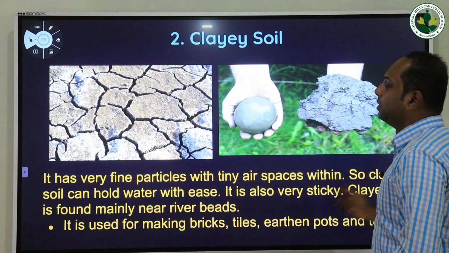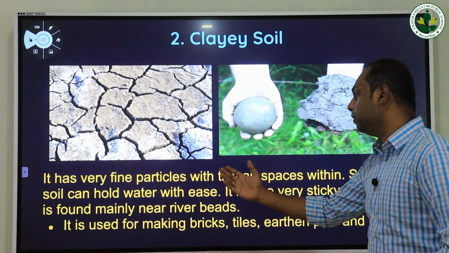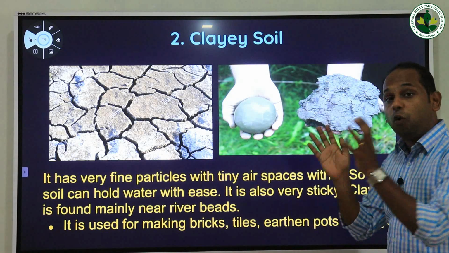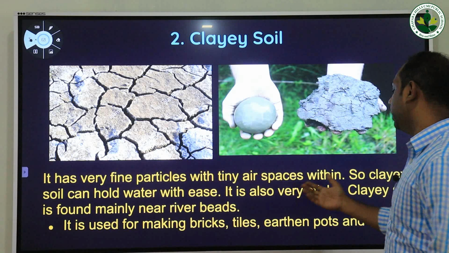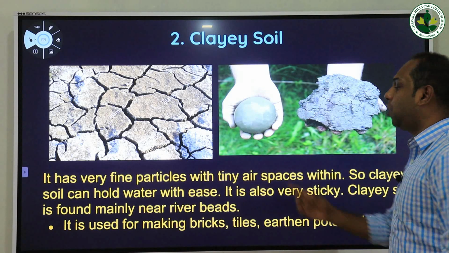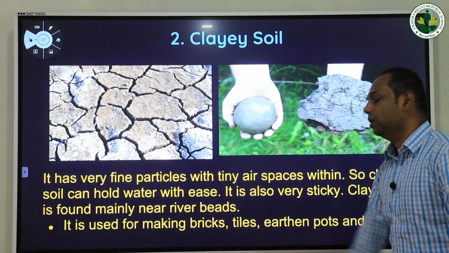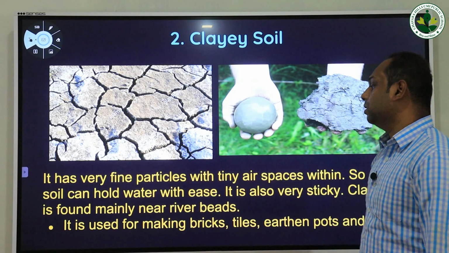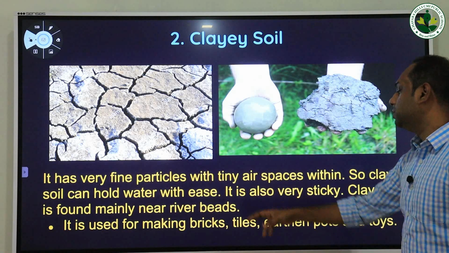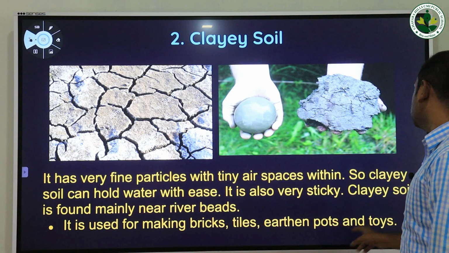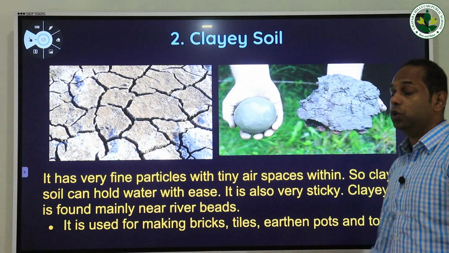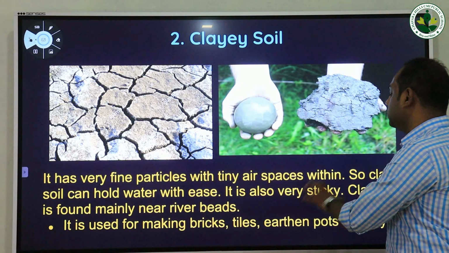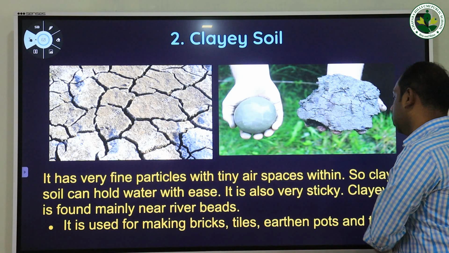So the clay soil can hold water with ease. Most of the time, this clay soil contains what? Water in it. It is also very sticky. Clay soil is found mainly in the areas of riverbeds. It is used for making bricks, tiles, earthen pots and toys. So these are the major uses of clay soil.